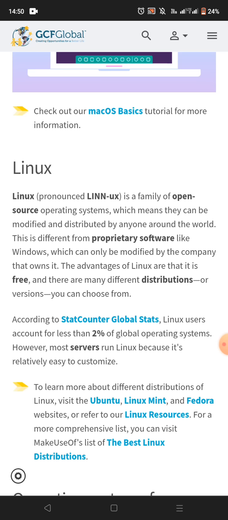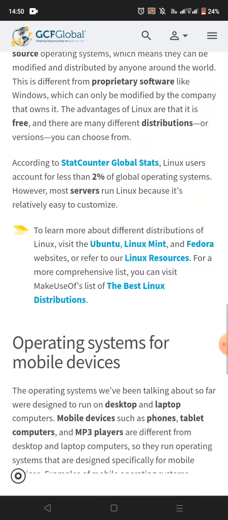According to StatCounter Global Stats, Linux users account for less than 2% of the global operating systems. However, most of us run Linux because it is relatively easy to customize.